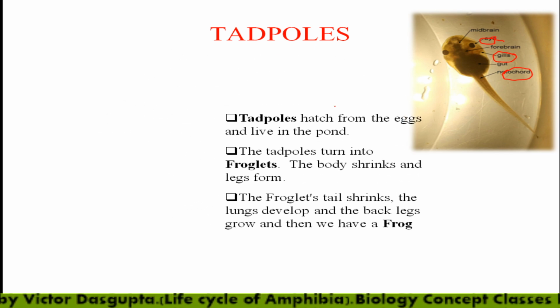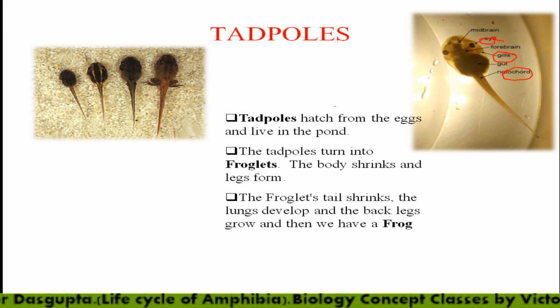The tadpole hatches from the eggs and lives in the pond. The tadpole turns into a froglet, the body shrinks and legs form, and the froglet's tail shrinks. Ultimately the lungs develop and the back legs grow, then we have a frog, the adult one. Here you can see the stages. You can see the tail portion here, no legs. You can see now the appendages are growing.